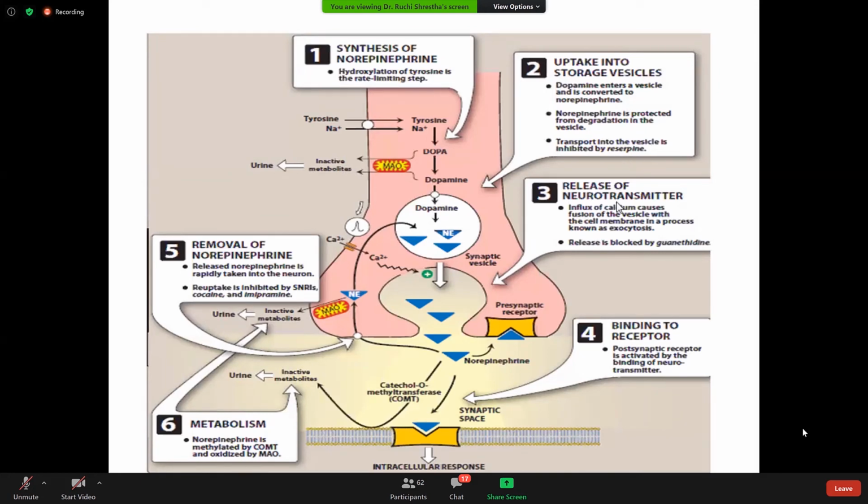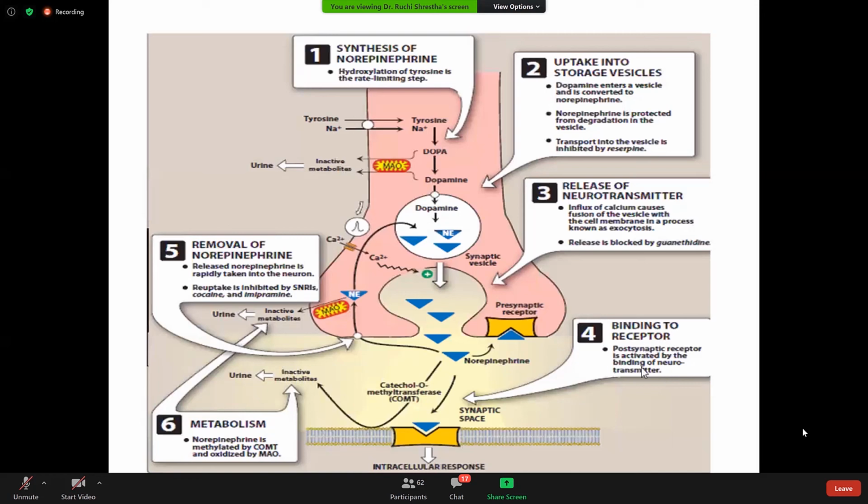Release of neurotransmitter occurs after the influx of calcium, and this causes the fusion of the vesicle with the cell membrane. After the influx of calcium ion, the synaptic vesicle gets fused with the cell membrane, which is known as exocytosis. So release of this neurotransmitter, noradrenaline, is known as exocytosis, and the release is blocked by another drug known as guanethidine. So reserpine inhibits the transport of dopamine into synaptic vesicles, whereas guanethidine inhibits the release of norepinephrine.